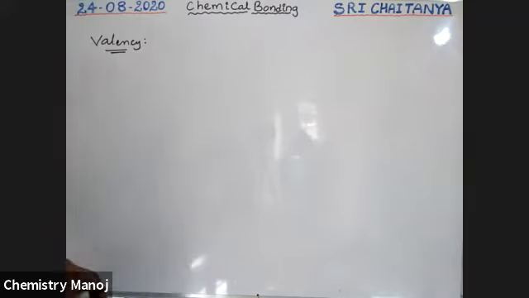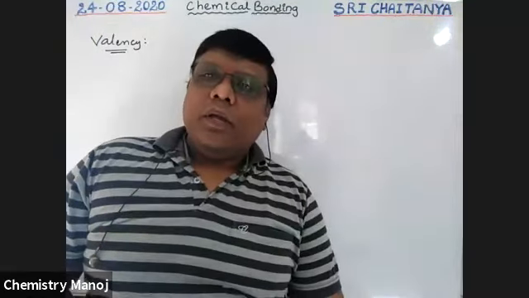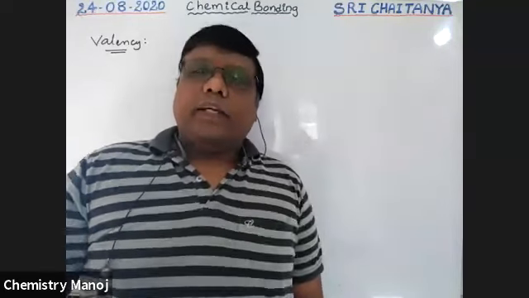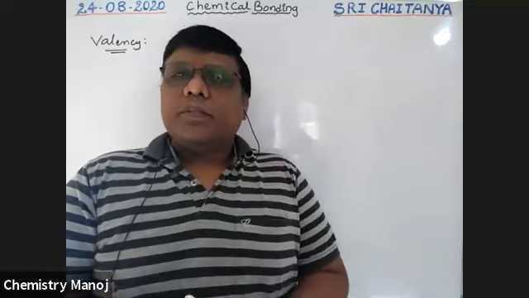So what is valency? Valency is nothing but the combining capacity of an atom. Atoms combine with each other, with two or more atoms.